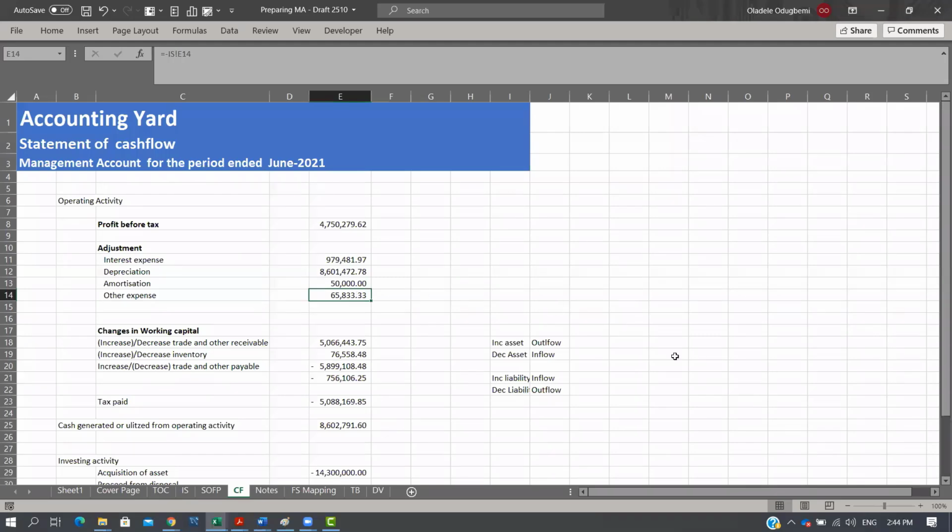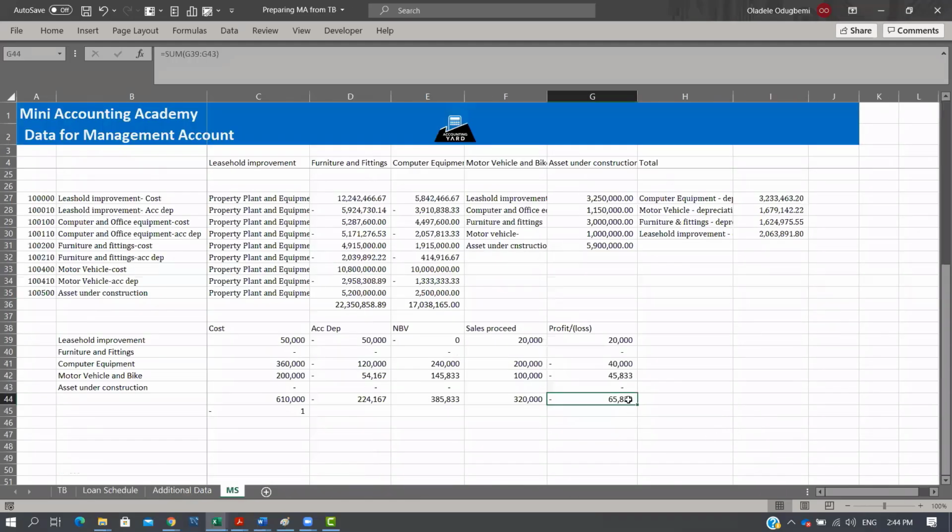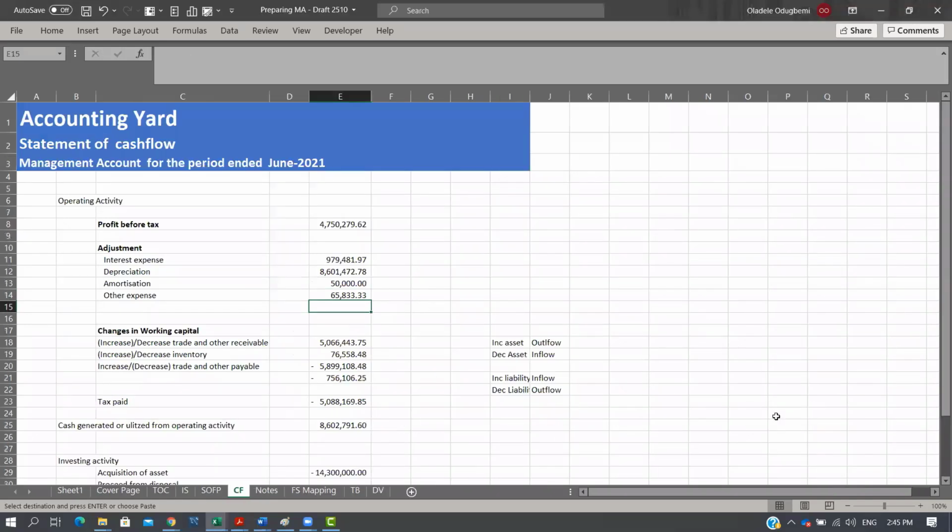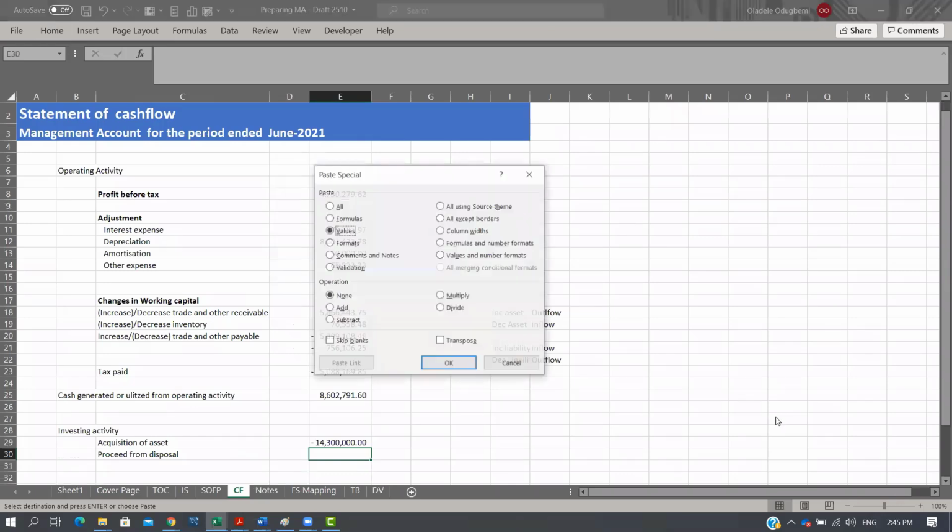Can you see 65,833? It was a loss. See the asset that we sold, and this is the amount that we sold the assets for. So basically, we need to adjust for this. The sale price is 320, which is an inflow. So we bring it into our cash flow and put the figure there.